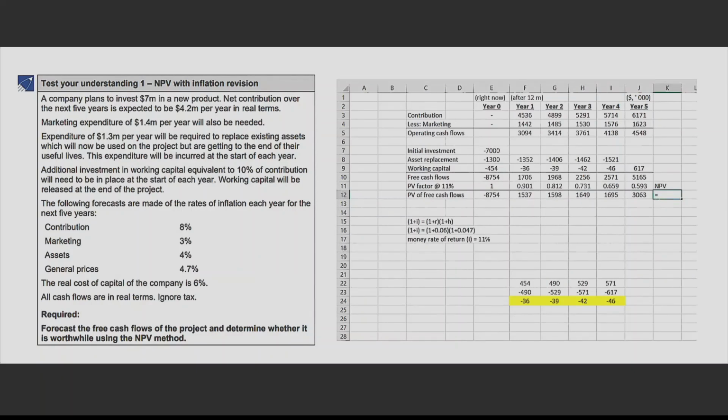Again, here we will apply a formula. Net present value comes out at 789,000, which is positive. So how do we decide when we are using this NPV method? Positive NPV of any project, that means the project is profitable. This is how we decide, right?